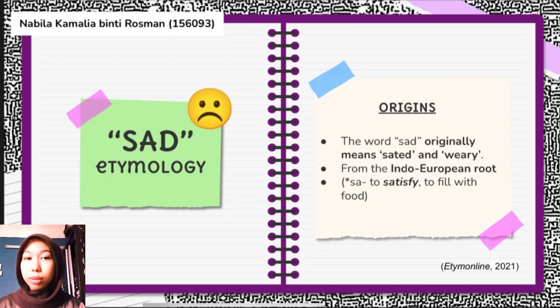I am Nabila Kamalia binti Rosman with the matrix number 156093. I will continue with the etymology of the word sad. According to Etym Online 2021, the origins word of sad originally means sad and weary. It is actually from the Indo-European root, which sa means satisfied or to fill with food. Based on the slide, you can see it's spelled S-A and dash.